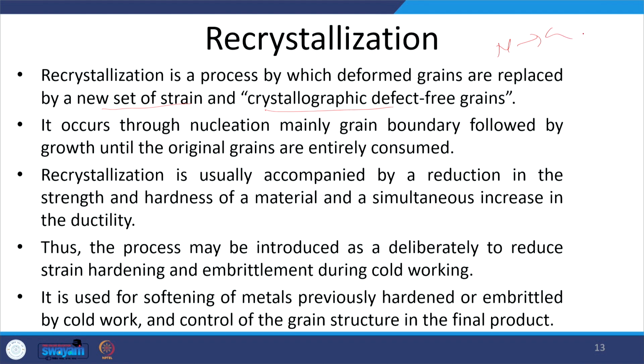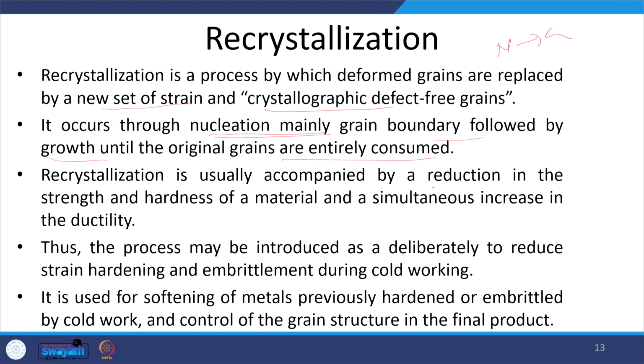At the grain boundary area, new grains will nucleate as we have seen in the previous slide, and then these grains will grow later on, consuming all the work hardened grains. So, recrystallization occurs through nucleation mainly at the grain boundary, followed by growth until the original grains are entirely consumed. Original means work hardened grains are completely consumed.